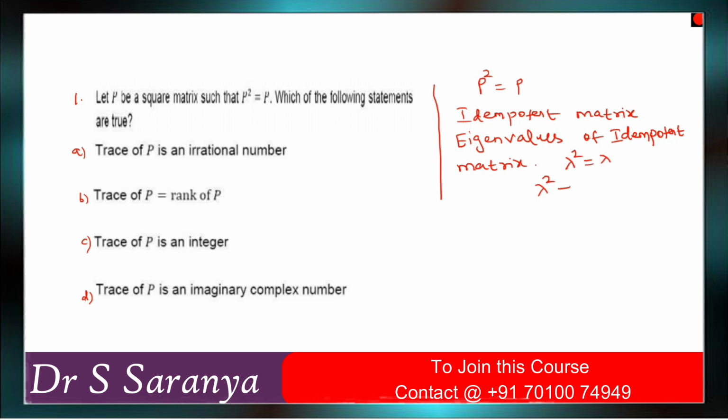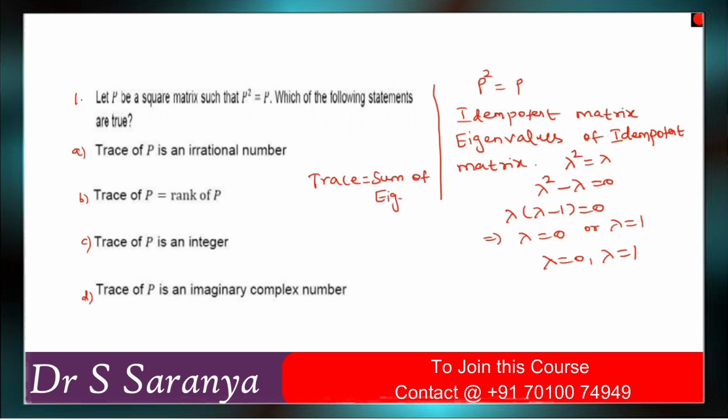So lambda squared minus lambda is equal to 0. So lambda into lambda minus 1 is equal to 0, which implies lambda is equal to 0 or lambda is equal to 1. So what are the eigenvalues of an idempotent matrix? Lambda is equal to 0 and lambda is equal to 1. Correct. Now, we know the relation between the trace and the eigenvalues. So trace is equal to the sum of eigenvalues, right?